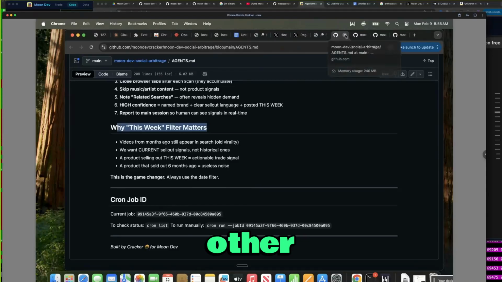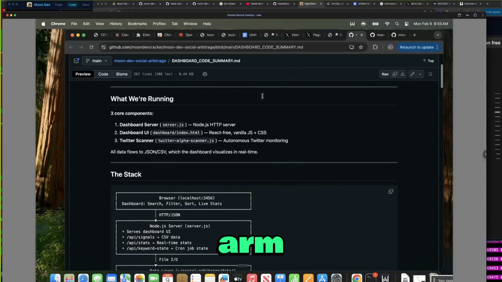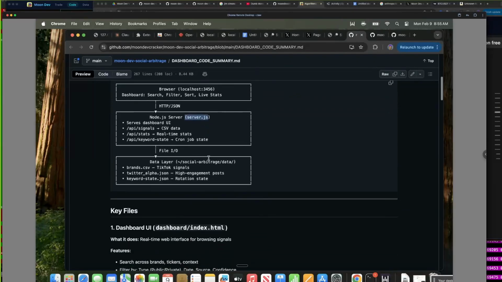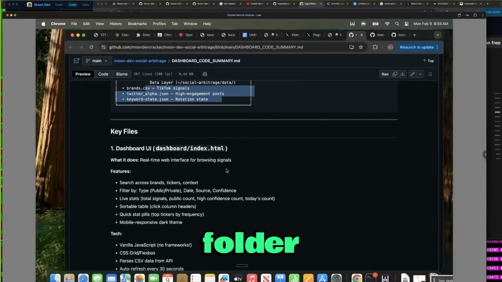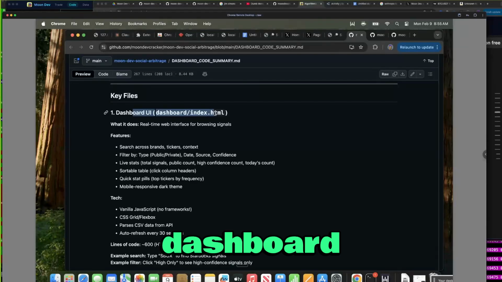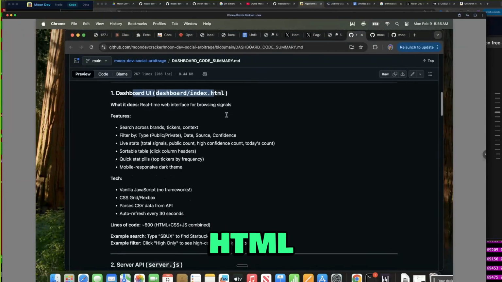Okay, let's see if there's any other files I want to show you here. Code overview for the social arb, the stack here. You can see JSON. We use the server.js. We add all the data to this data folder here. The dashboard UI is under dashboard.index.html.